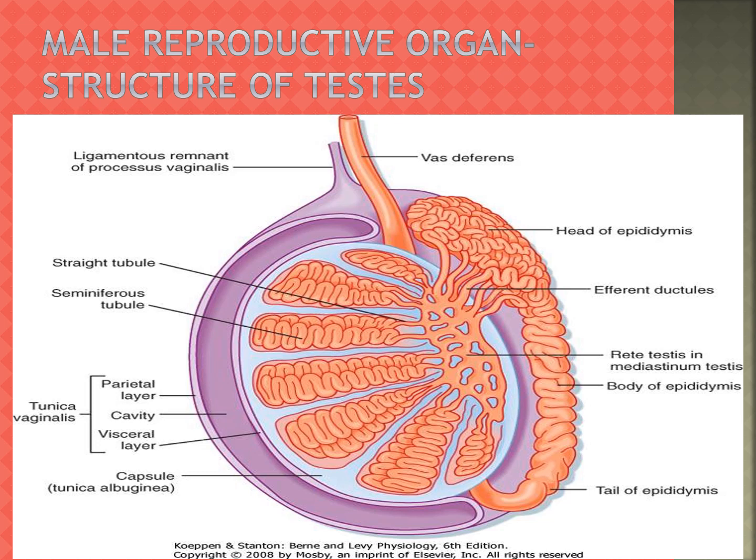Okay, these Leydig cells are polyhedral in shape and lie between the seminiferous tubules.